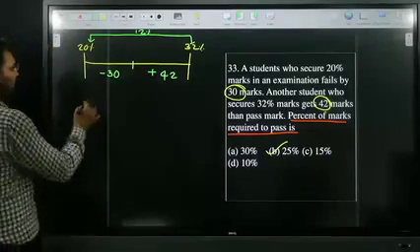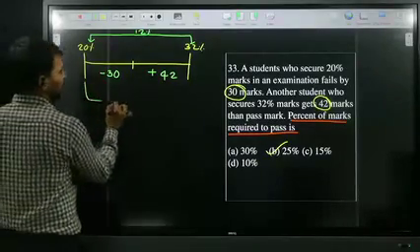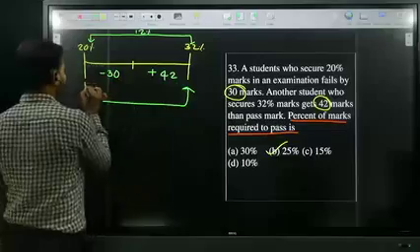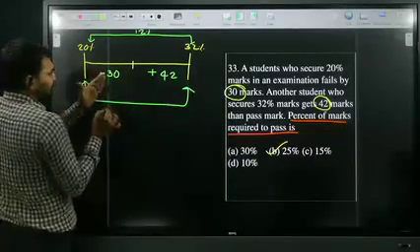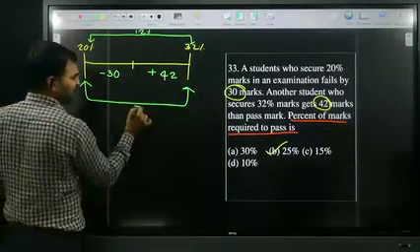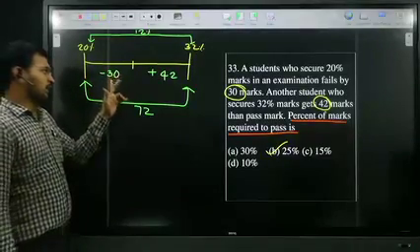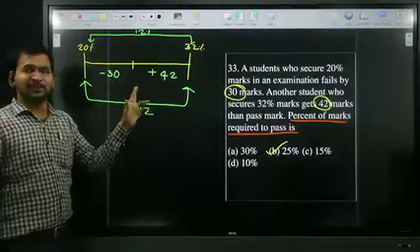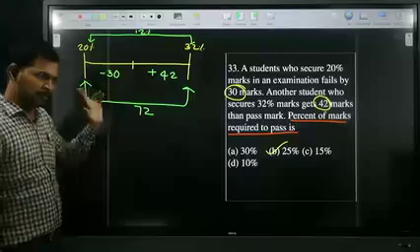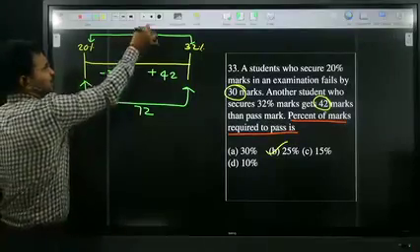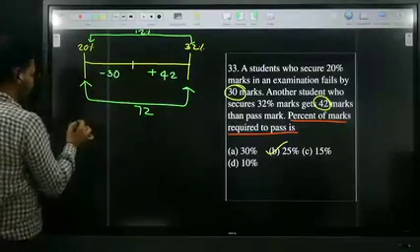In terms of marks, how much difference is there? Minus 30 plus 42. Difference is 72. This is very, very important. Students are getting minus 30 plus 42, difference is 12. That is wrong. It is plus 72. So in terms of percentage, 12%, in terms of marks, 72.